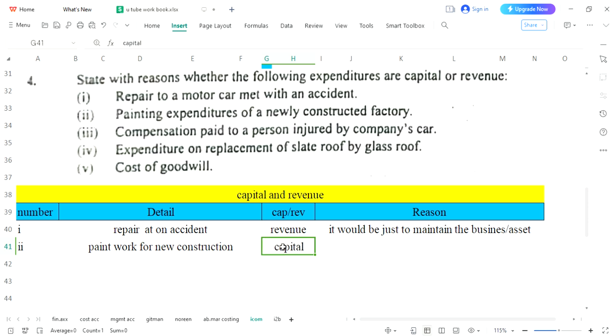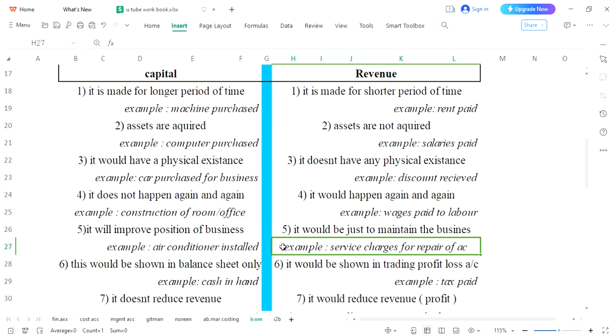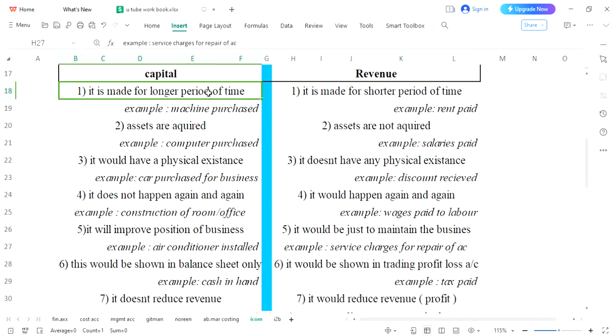There are several reasons. One of the reasons is it is made for a longer period of time, and it does not happen again and again. It will improve the position, it can be used, it does not reduce revenue. All 7 reasons can be applied, and we may choose this. It is made for a longer period of time.